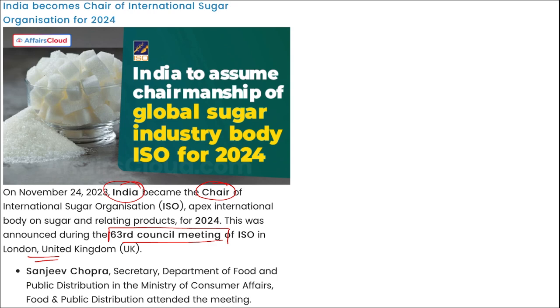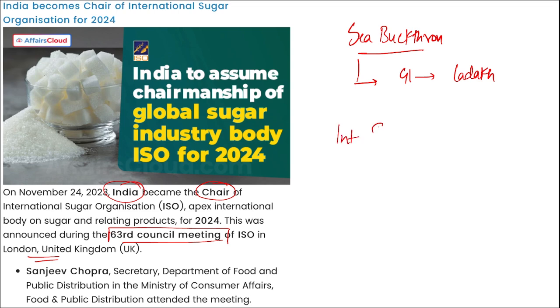Friends, tell me, sea buckthorn. We have done this in daily current affairs. It recently got the GI tag from where? From Ladakh. Next, International Tourism Mart, where is it?